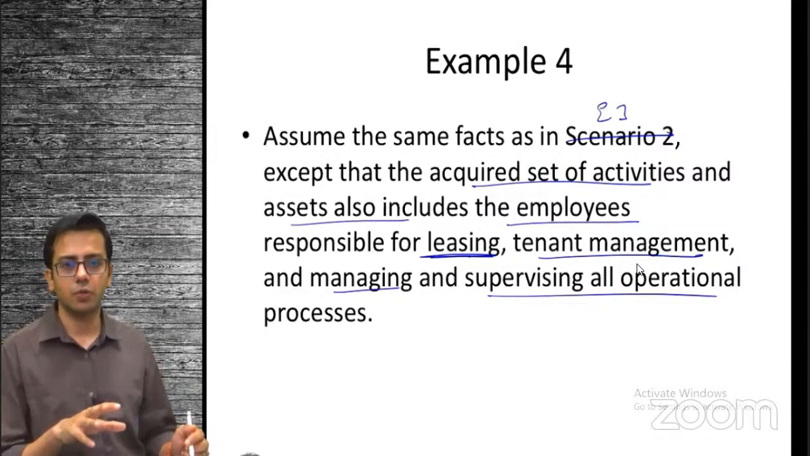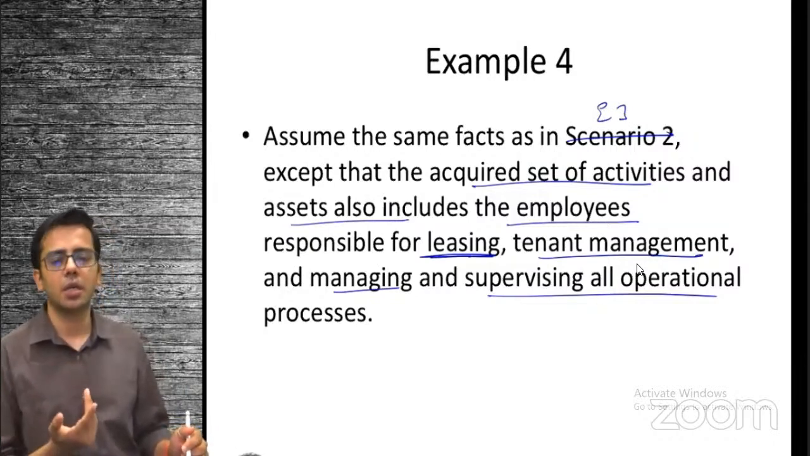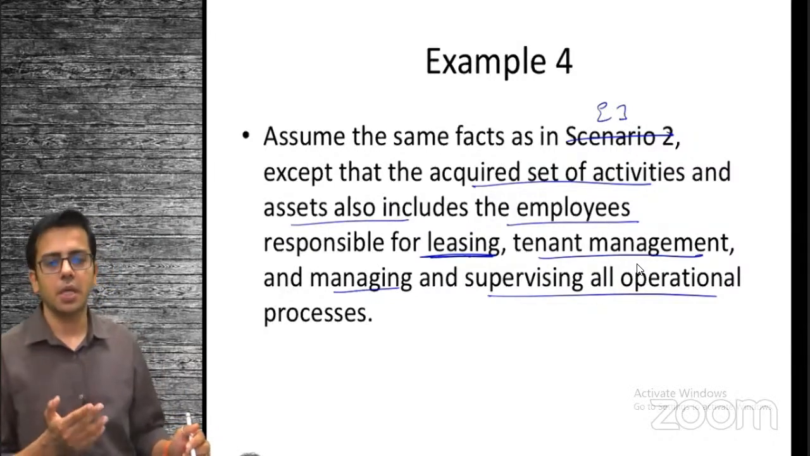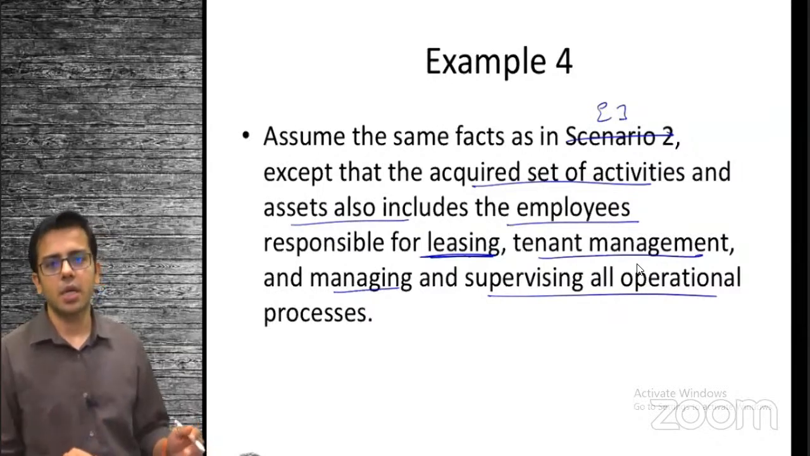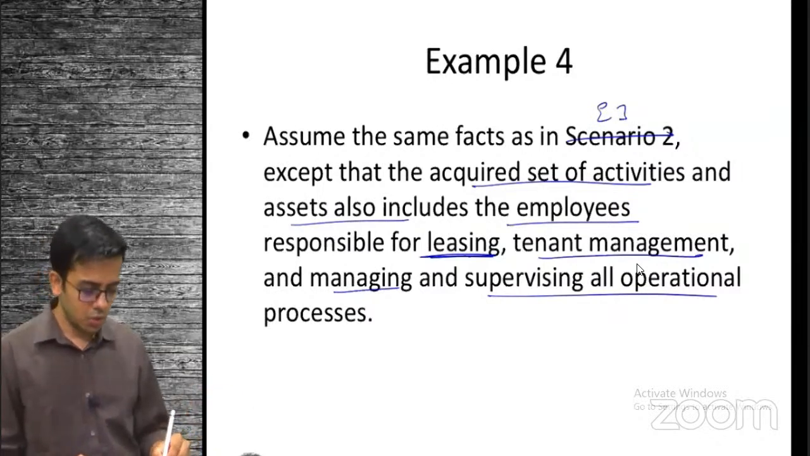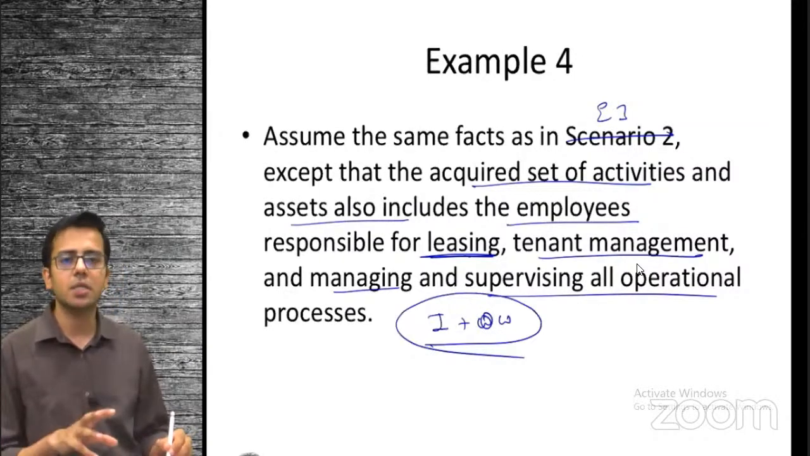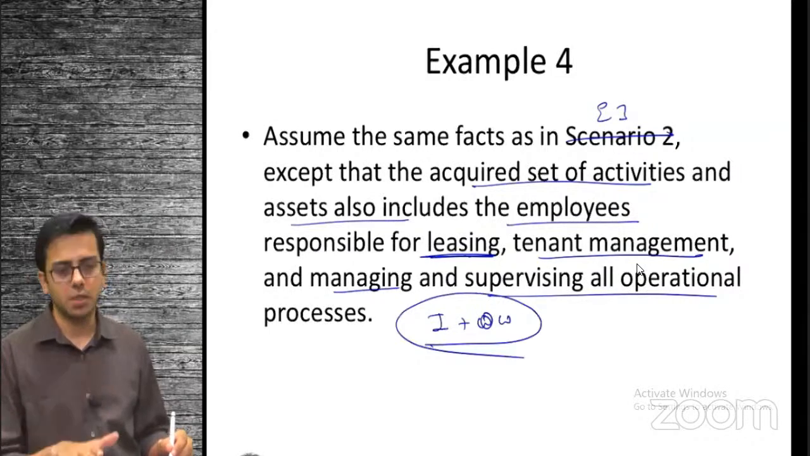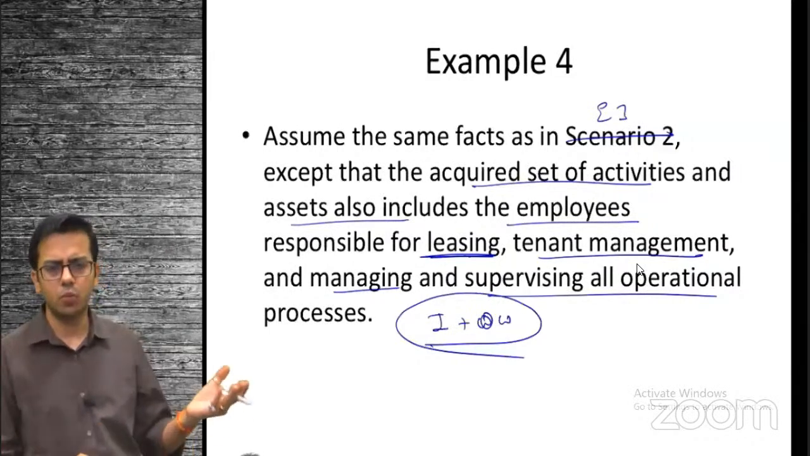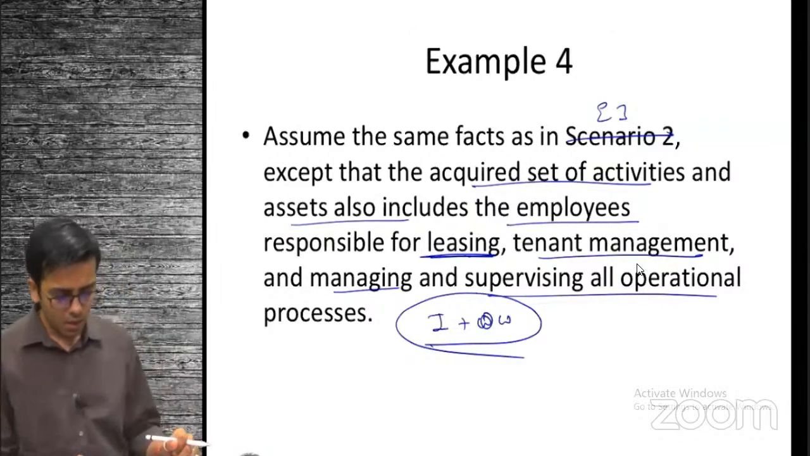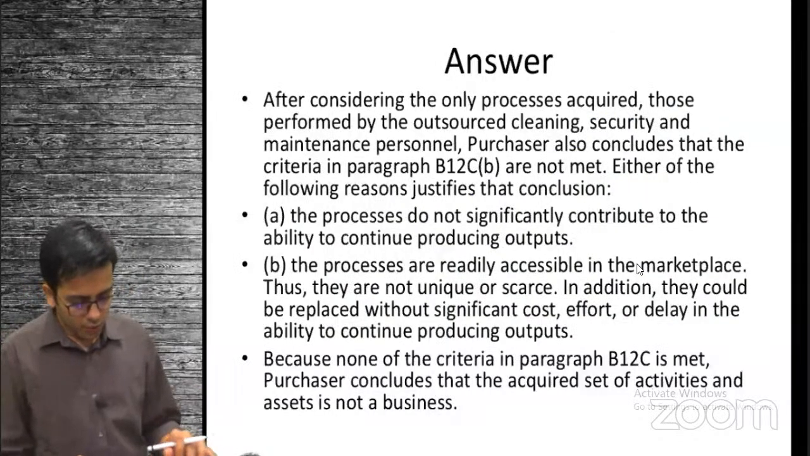Now we have organized workforce. They are expert in leasing. They know how to manage the tenants. They know how to supervise the operational processes as well. So we have input, which is building. We have organized workforce. Hence, this is business. Output exists, leasing service. Okay, so this was the first step.